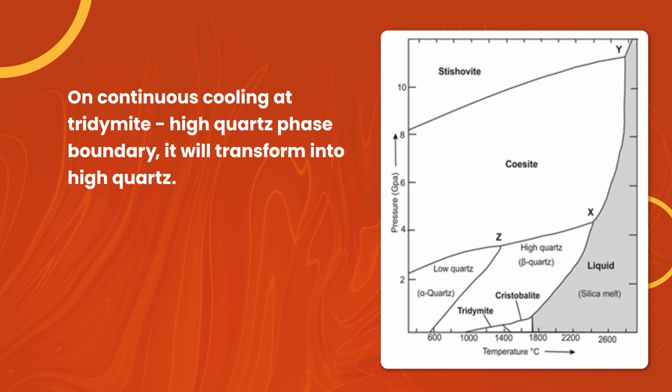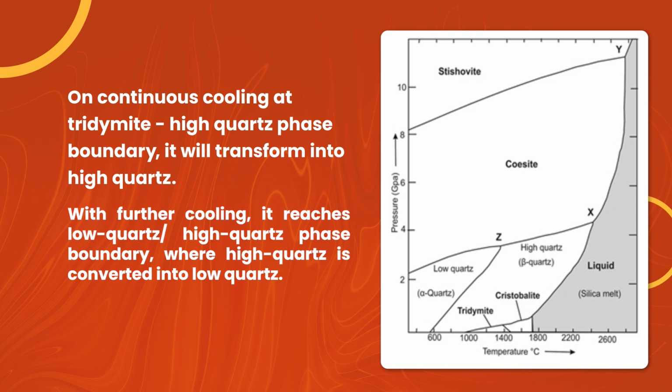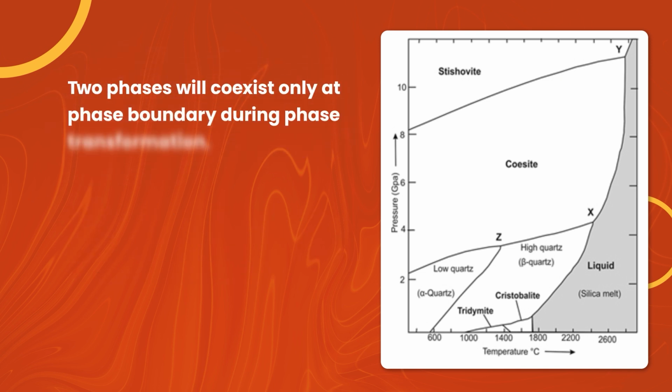On continuous cooling, at the tridymite-high quartz phase boundary, it will transform into quartz. With further cooling, it reaches the low quartz-high quartz phase boundary where high quartz is converted into low quartz. Two phases will coexist only at a phase boundary during phase transformation.